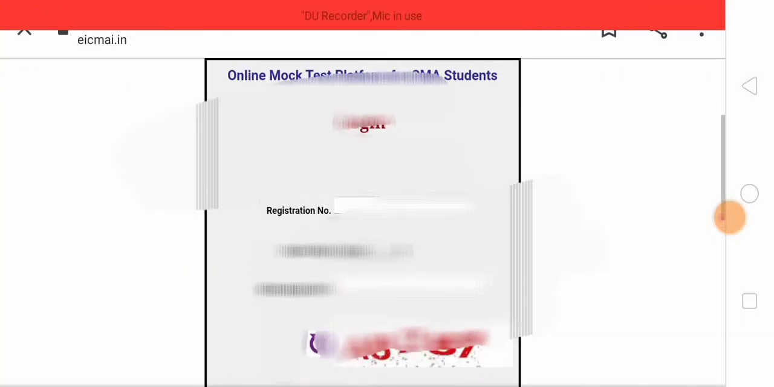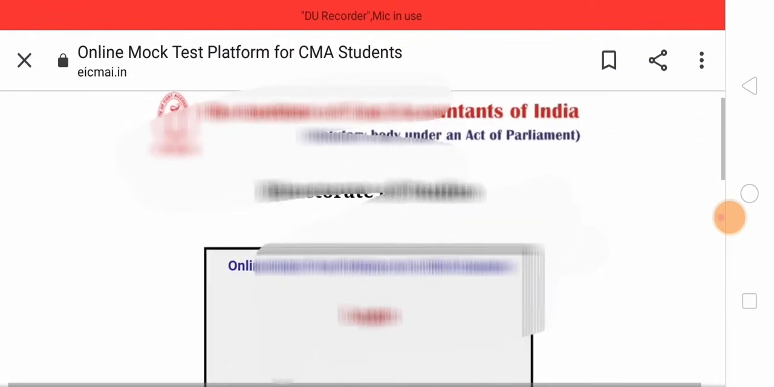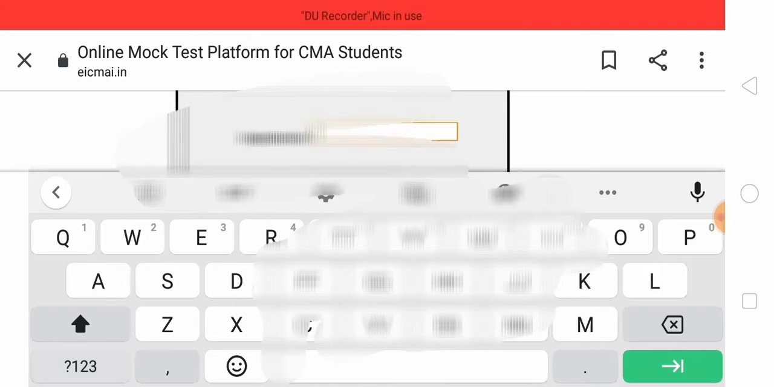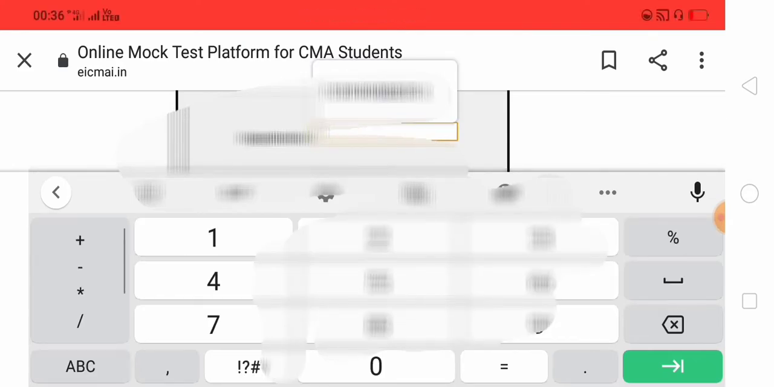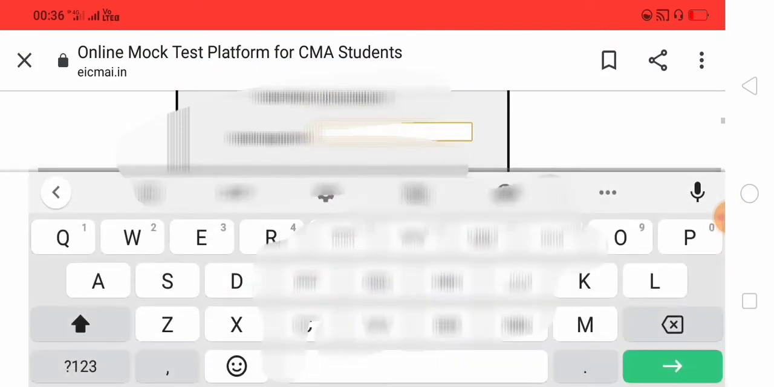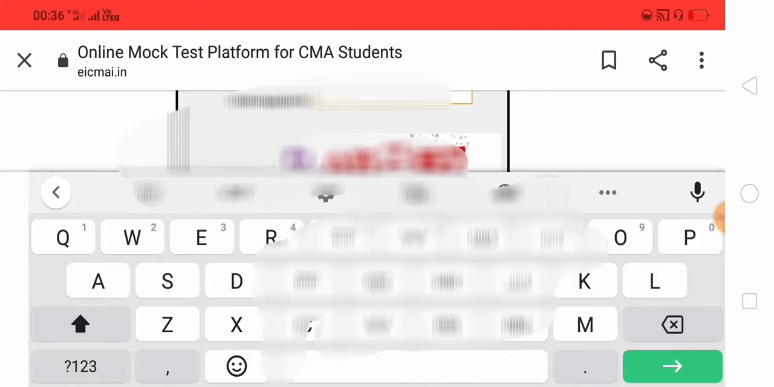We see the Directorate of Studies, the Institute of Cost Accountants of India, a statutory body under the Act of Parliament. This is the online mock test paper for CMA students. Please log in with your register number and select your course. You see the intermediate level, all access. Enter the CAPTCHA here.